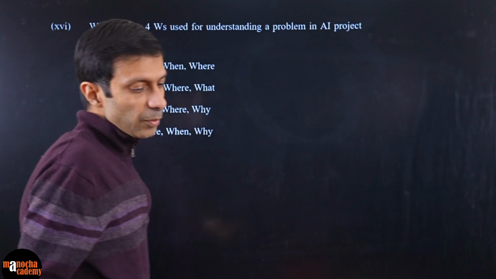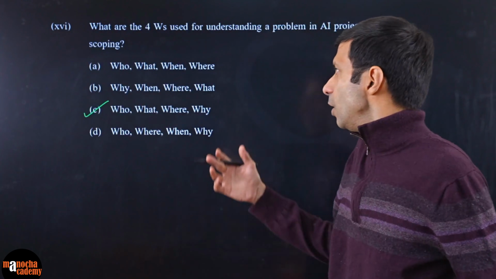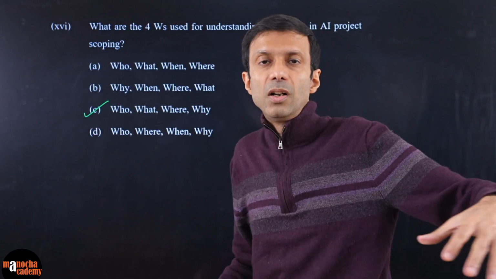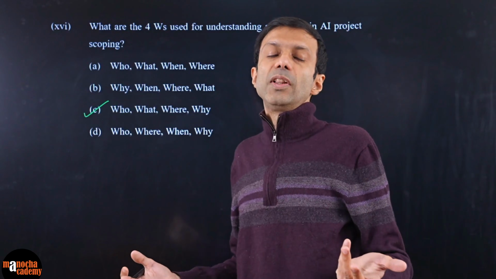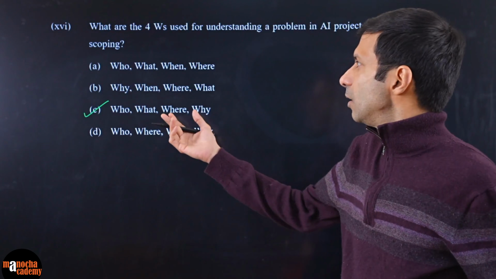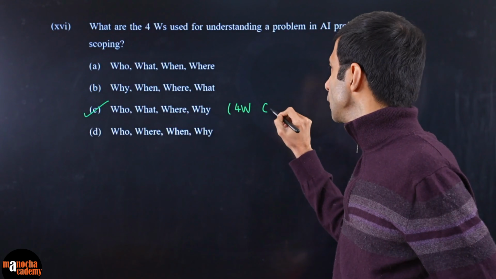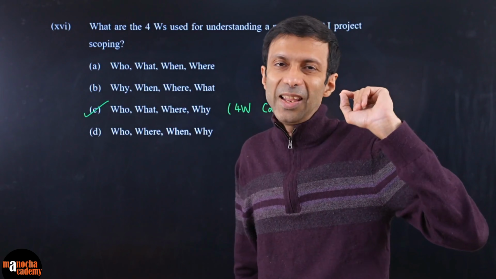Who means who are the customers, right? Who are the customers you're aiming for? What means what are you trying to solve? Where means where are they located? Are you trying to solve in India or across the world or in United States, right? And why? Why are you solving the problem, right? What benefit will there be? Okay, so this is the 4 W's, and we use the 4W canvas to do our problem scoping, which is the first step in the AI project cycle.